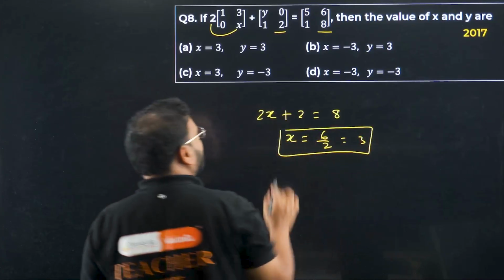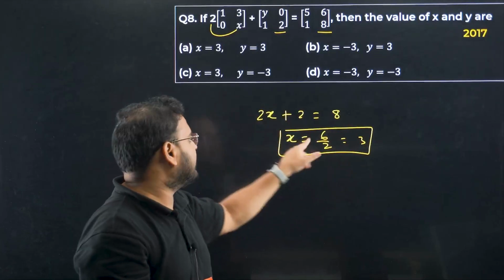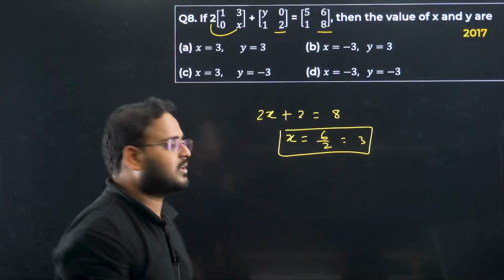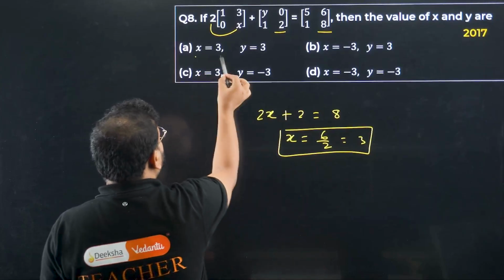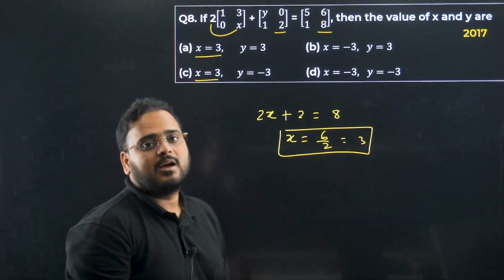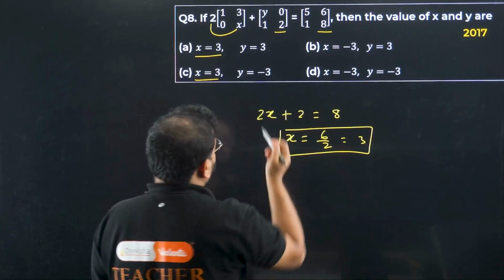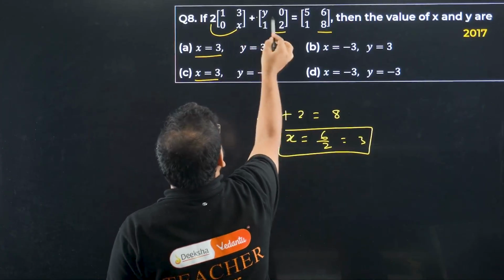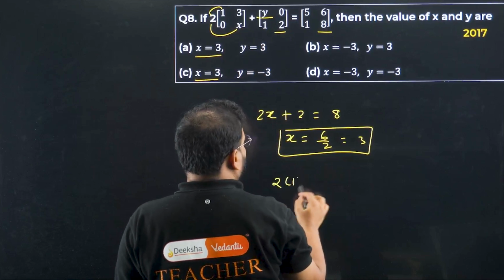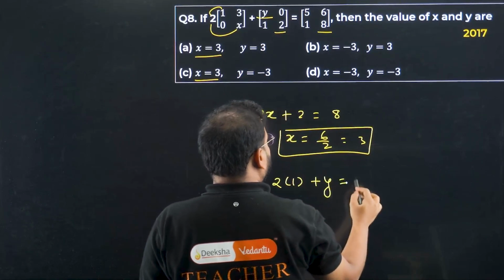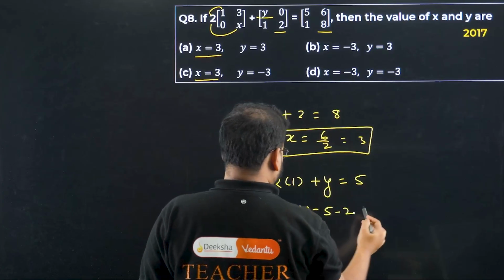Don't ask how. I know you know how to solve it, right? Simply 2 is moved to that side, becomes 6, divided by 2 becomes 3. X value is 3. But we have more than one place. Yeah, we have 3 over here also and over here also. It means just knowing the x value will not give me the right answer directly. We have to find y also. Where is y? This term. So 2 into 1 plus y equals 5. It means y equals 5 minus 2, so 3.